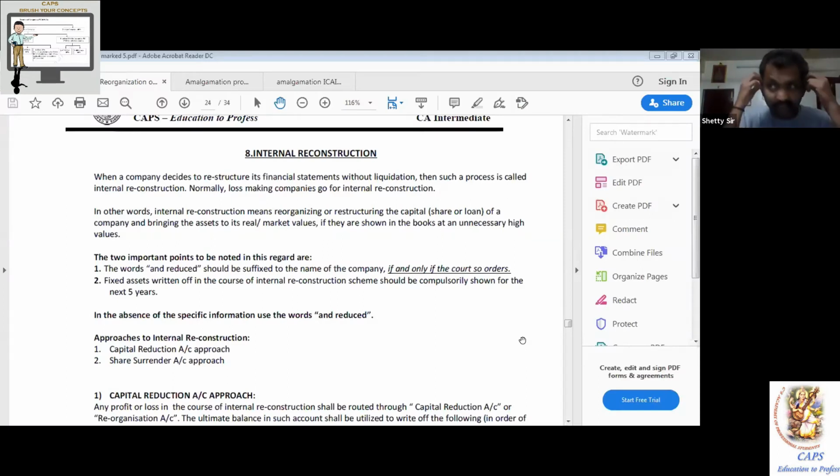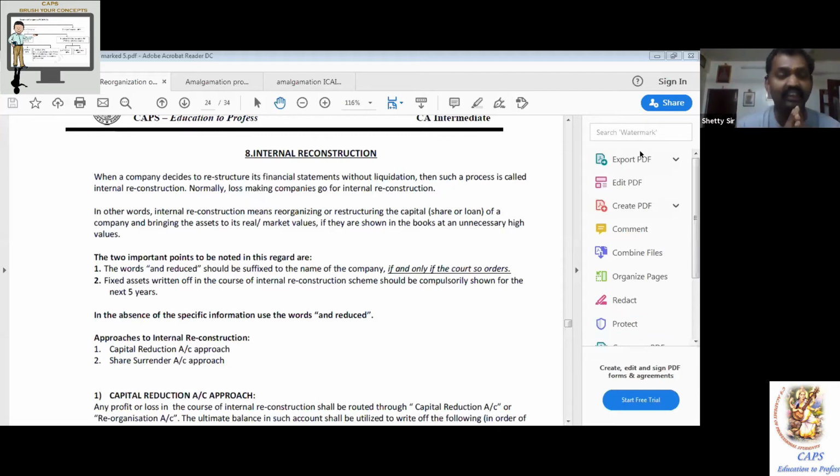One of the easiest topics, extremely important from the examination point of view, is internal reconstruction. Easy, but extremely important. In the last 4 examinations of the new scheme of CA Intermediate, 2 times they asked an amalgamation question, 2 times they asked internal reconstruction. Compared to amalgamation, internal reconstruction is the easiest of all. So let us learn it with very basic, beautiful provisions, and then let us work out some questions.